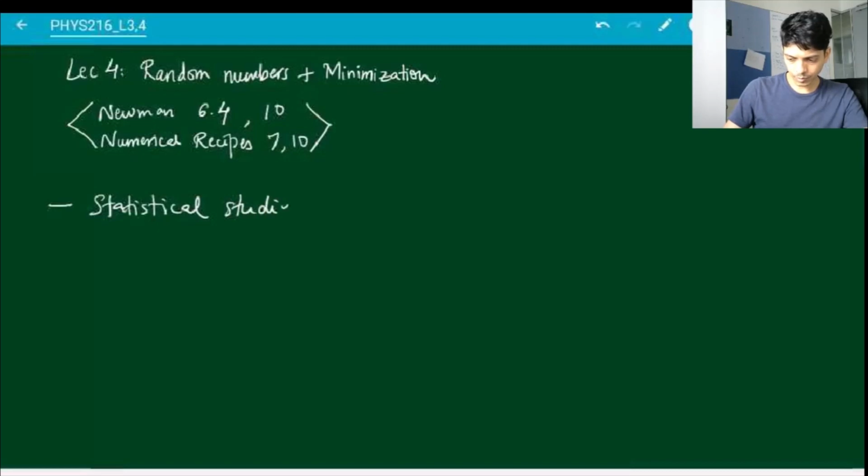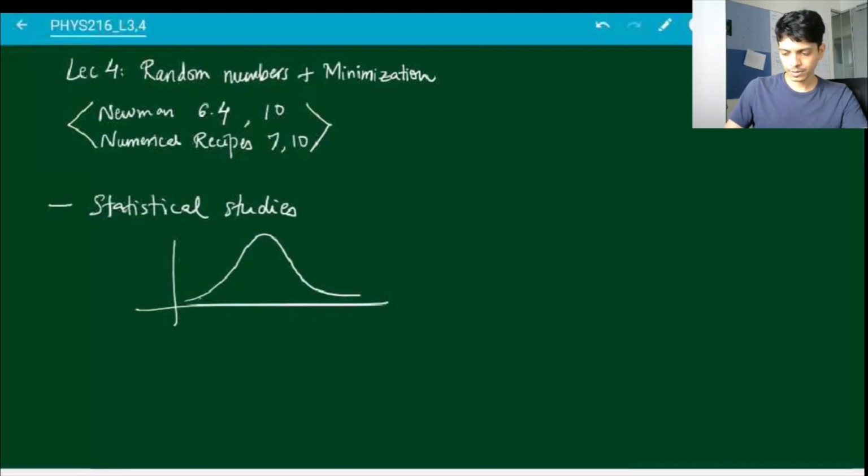So for example, suppose here is a nice Gaussian distribution. I hope you have seen Gaussian distributions in some statistics course at some point. Anyway, it's a distribution that is very well behaved and very well understood. It has a peak at some point. And suppose you're interested in seeing how you can generate random numbers, how you want to generate numbers with this distribution. So you want to generate some numbers which will be more closely spaced close to this midpoint. Let's call it mu. So you want numbers which are more over here but fewer over here.